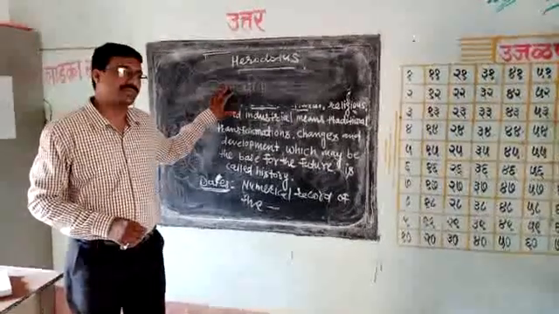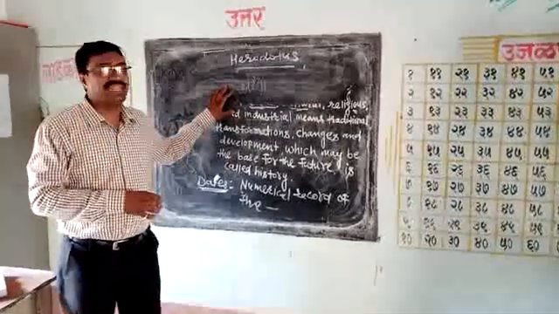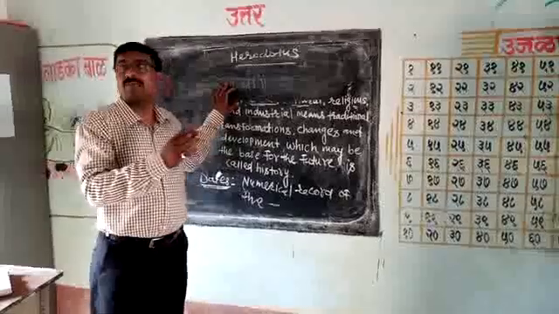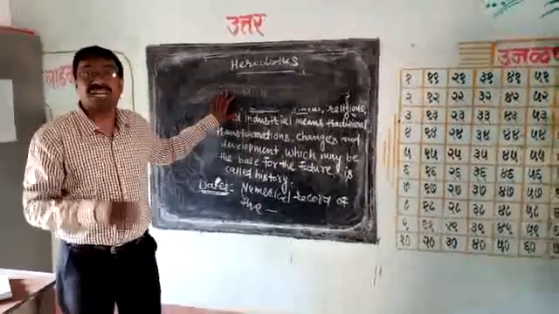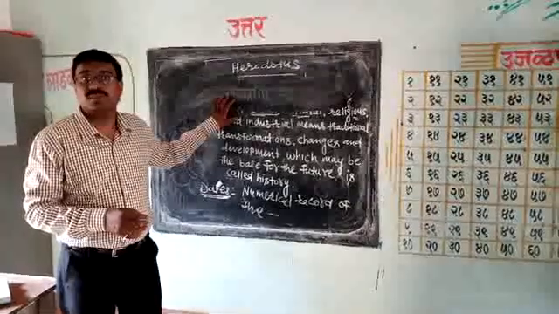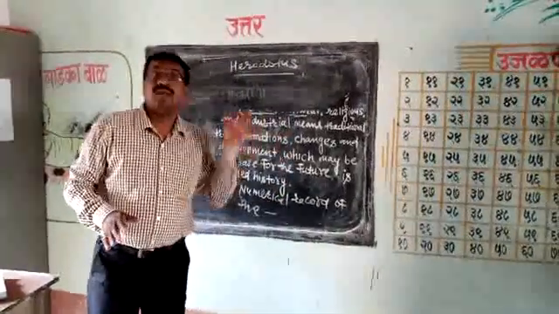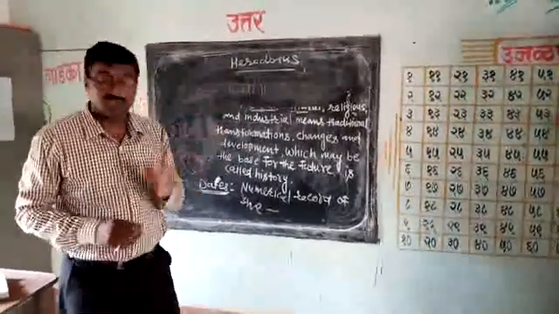You know that in 1829, Lord Bentinck, with the help of the great father of modern India, named Raja Ram Mohan Roy, became successful in banning the Sati Pratha, means virtuous woman pyre. What does Sati Pratha mean? Virtuous woman pyre.